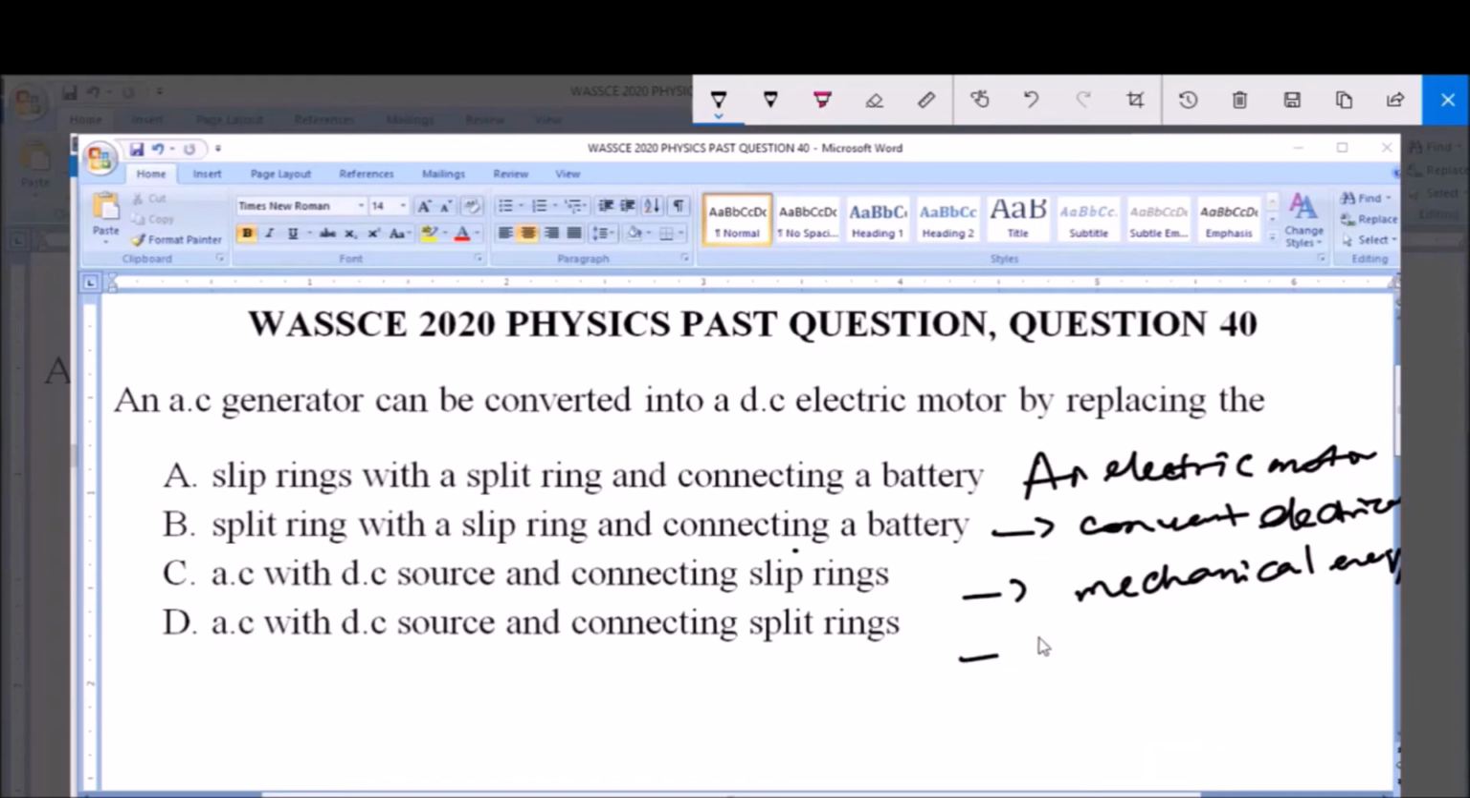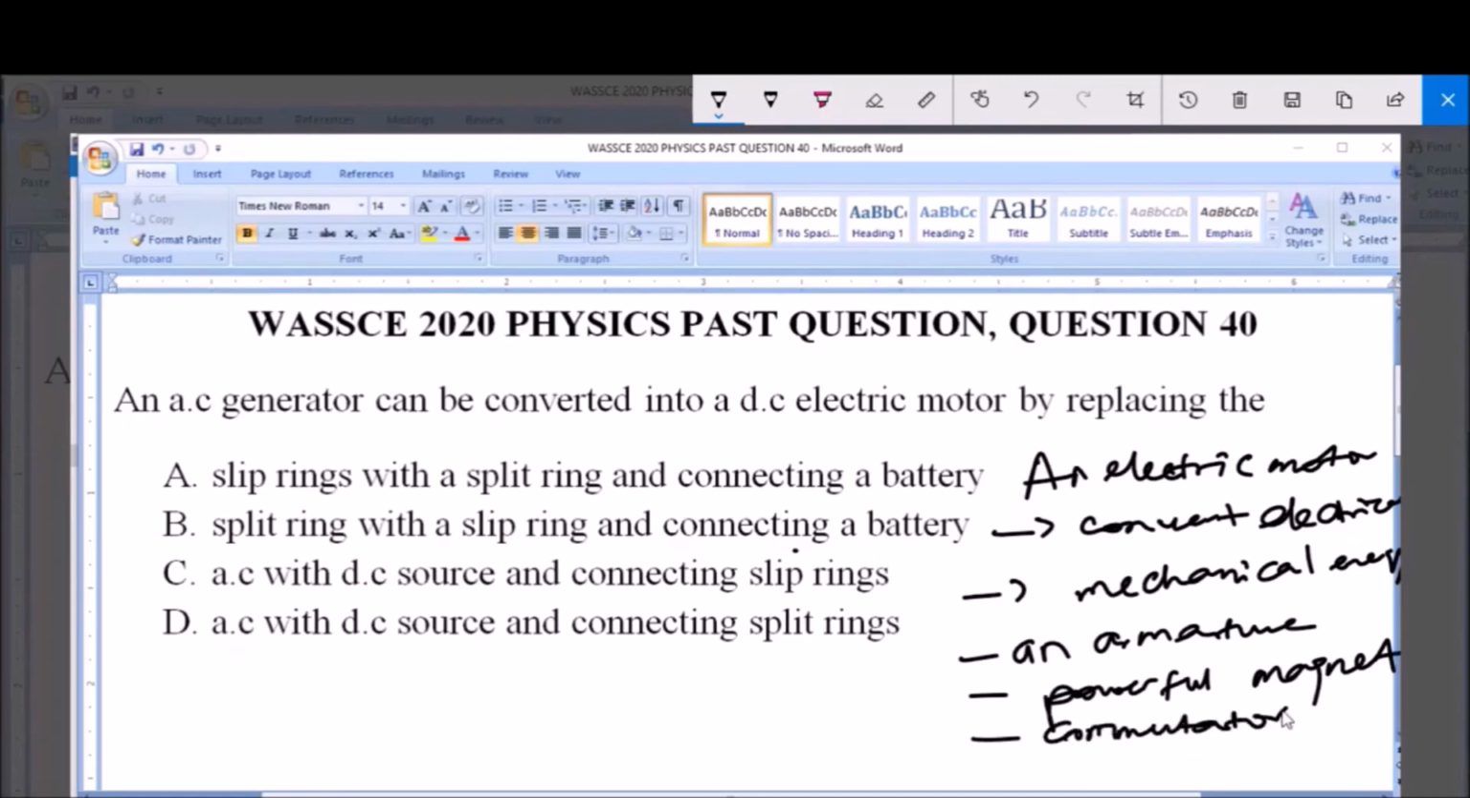One of the parts which is very important is the armature. It has an armature. It has a powerful magnet that produces the powerful magnetic field. A commutator consisting of split rings, and then it has two carbon brushes.